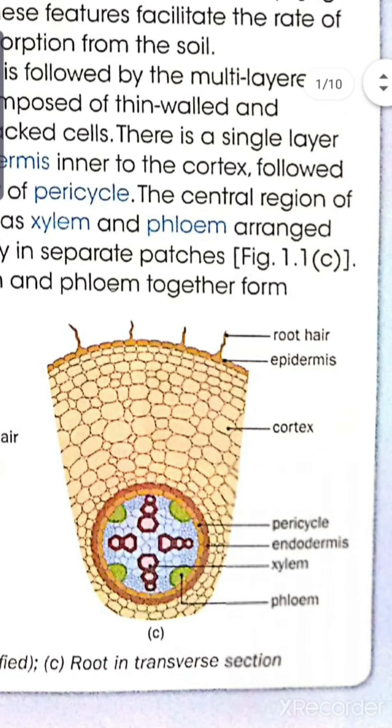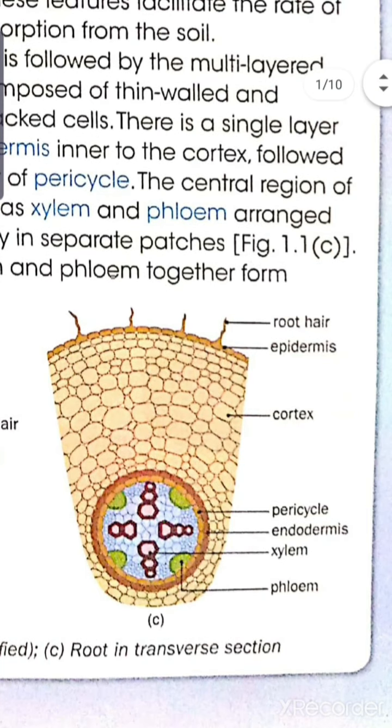You see, this is the outer structure. The outermost part is the root hair. Inside that there is the epidermis, and after the epidermis comes the cortex. Now you can see the xylem and phloem present in the middle, and the pericycle is present inside the cortex. That means root hair cells, then the outer epidermis, then cortex, then pericycle, then the xylem and phloem.